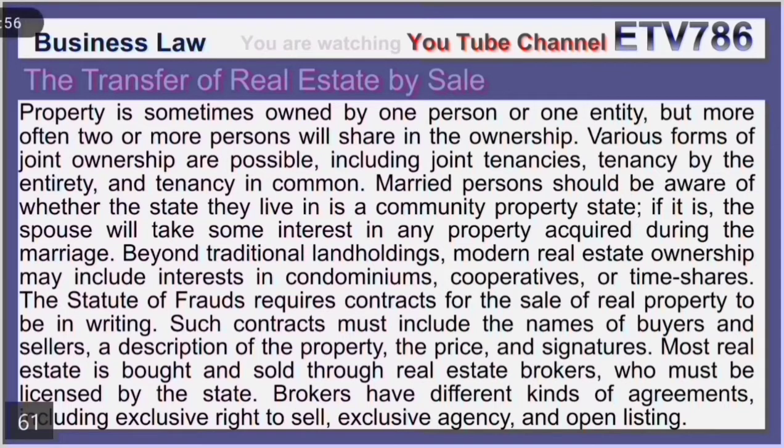The Statute of Frauds requires contracts for the sale of real property to be in writing. Such contracts must include the names of buyers and sellers, a description of the property, the price, and signatures. Most real estate is bought and sold through real estate brokers, who must be licensed by the state. Brokers have different kinds of agreements, including exclusive right to sell, exclusive agency, and open listing.